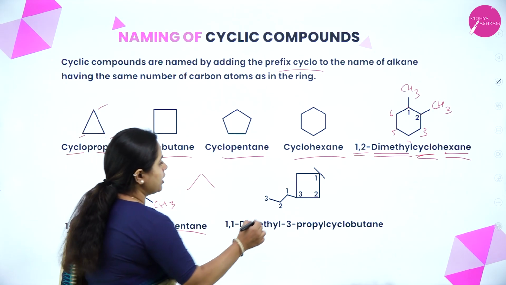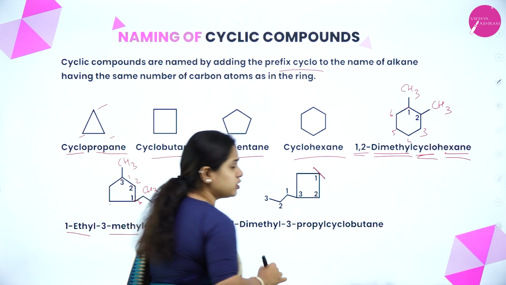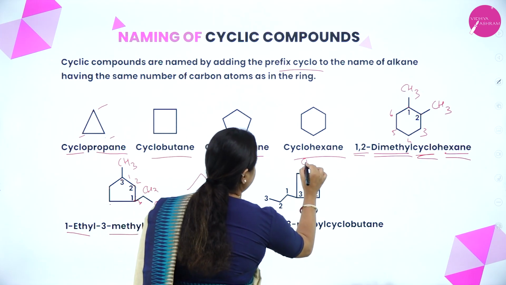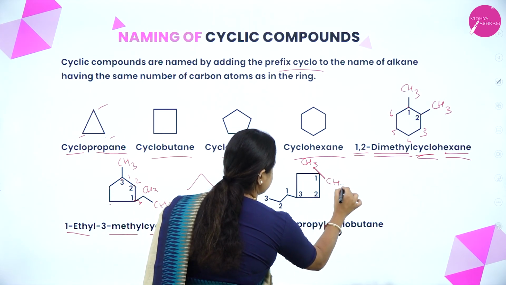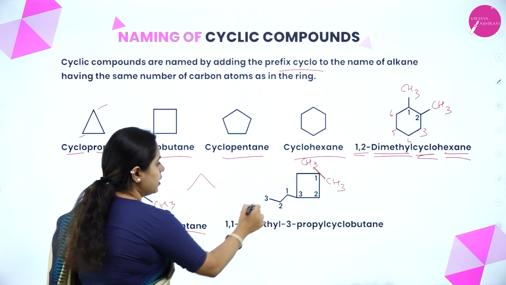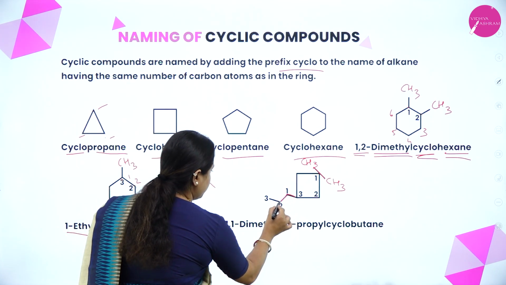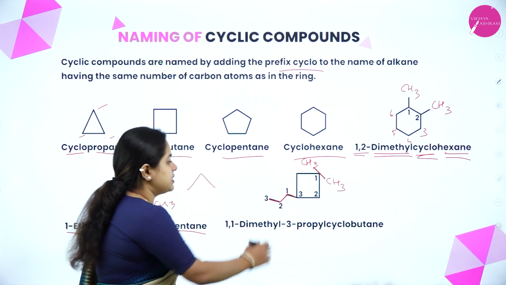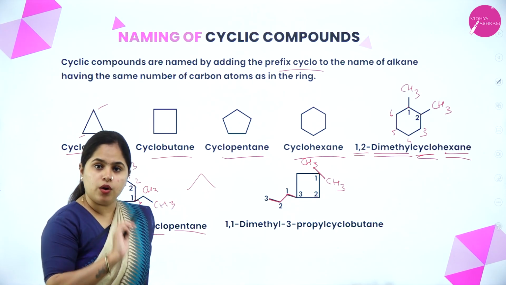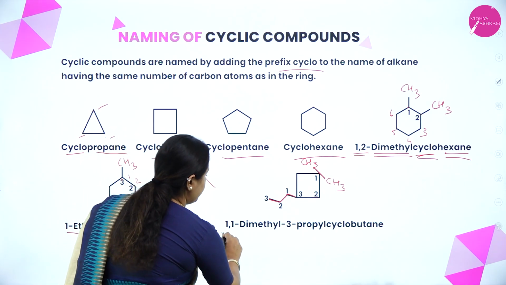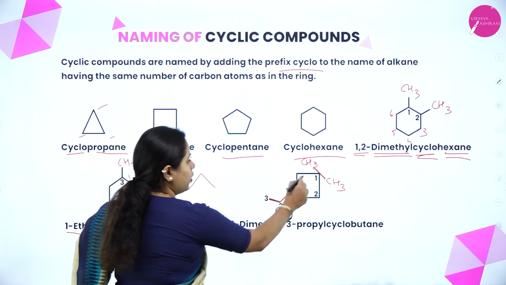Okay. So as you can see here, 2 substituents are there. 1 methyl is here, 1 methyl is here. Okay. And then you can see here 1, 2, 3. So what is it? Yes, it is a propyl group, right? So how do you name the organic compound? It will be 1, 1 dimethyl. How do you name it?